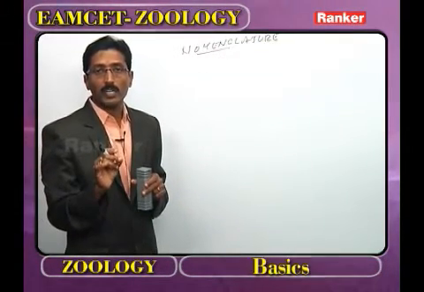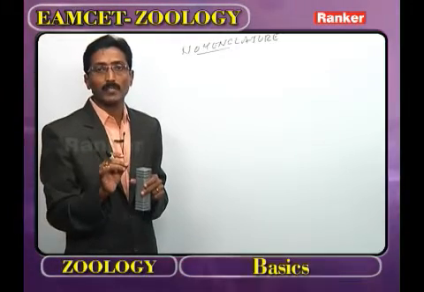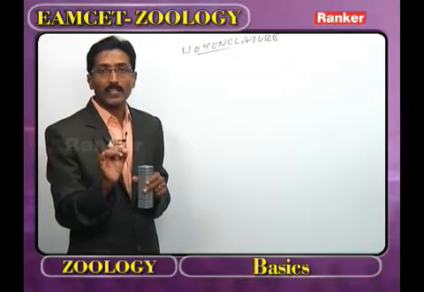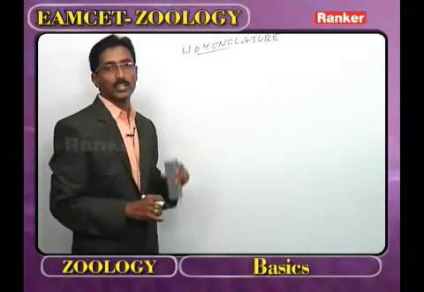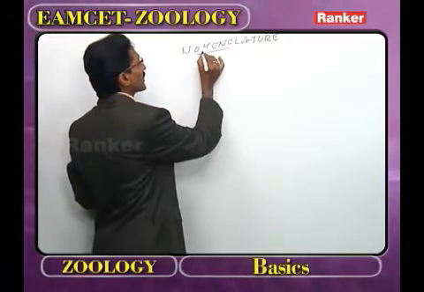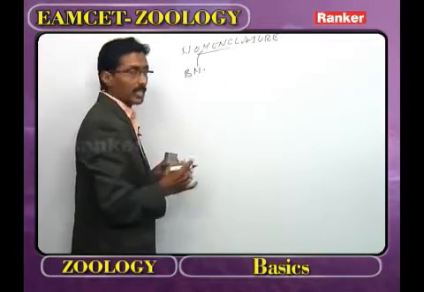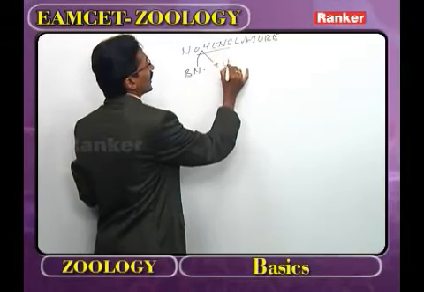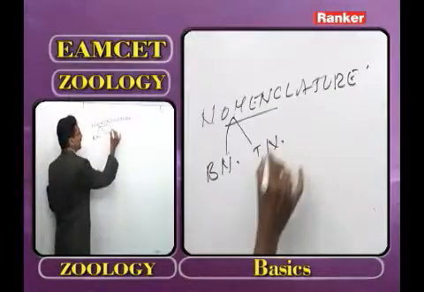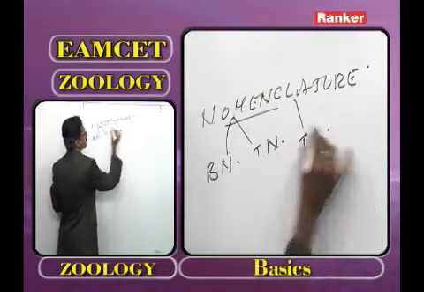The naming of organisms. What type of name is given? Giving scientific names is what we call nomenclature. Nomenclature is broadly classified into binomial nomenclature, trinomial nomenclature, and tautonymy.